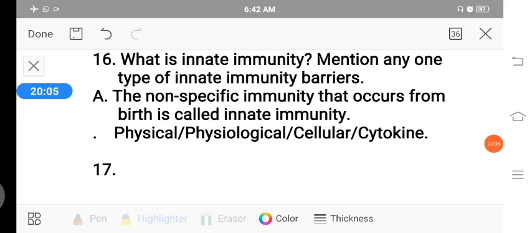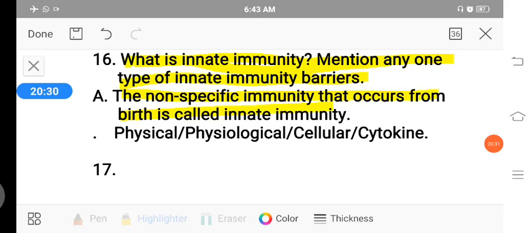The 16th question is, what is innate immunity? Mention any one type of innate immunity barrier. We know that there are two types of immunity: innate immunity and acquired immunity. Innate immunity is defined as the non-specific immunity that occurs from birth.